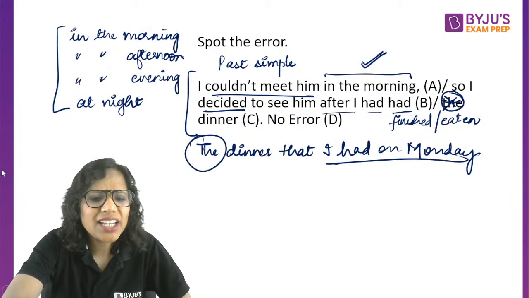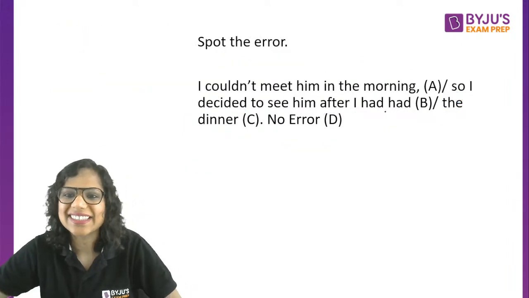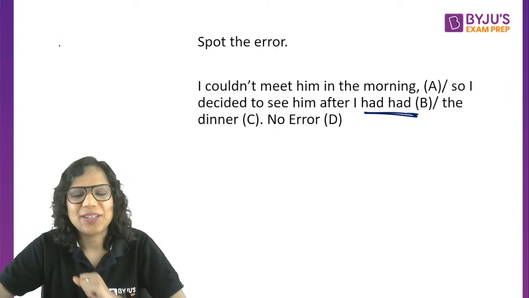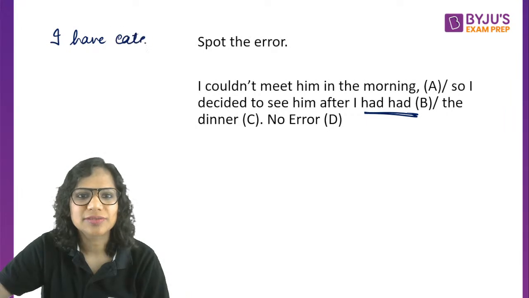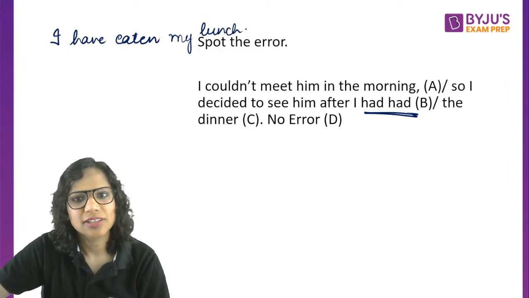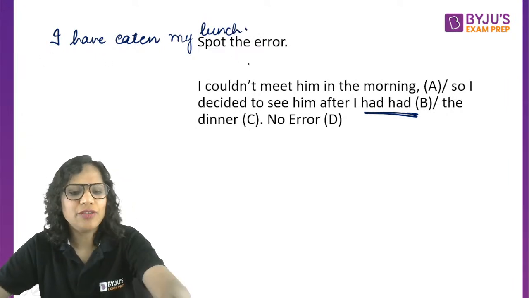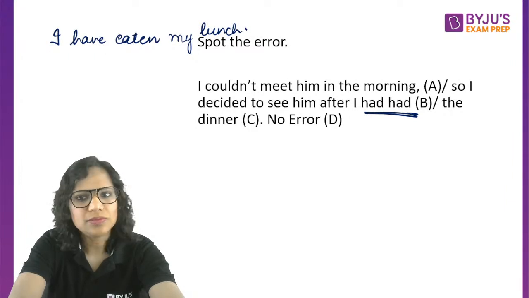Now, why is had correct? You must be thinking, how did this come in? See, I have eaten my lunch. Common sentence, right? I have eaten my lunch. Everybody says this.